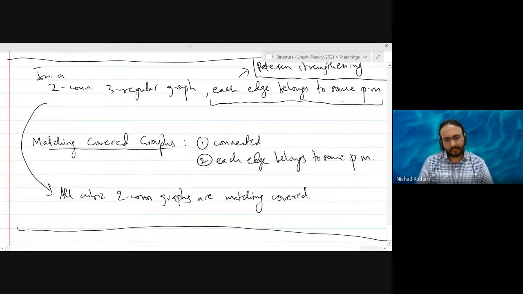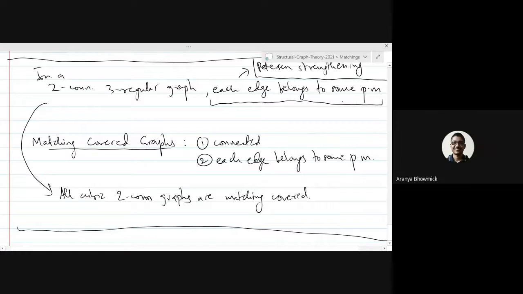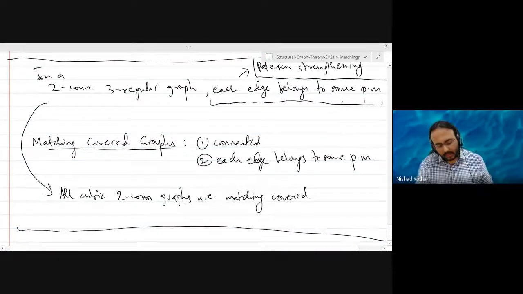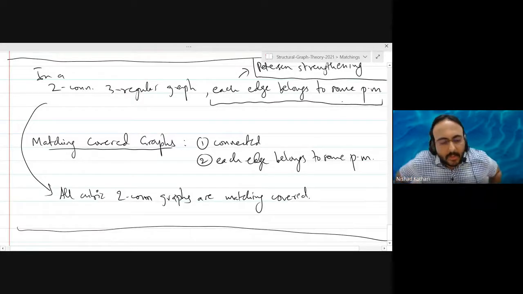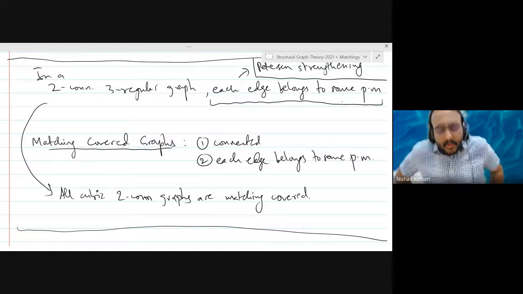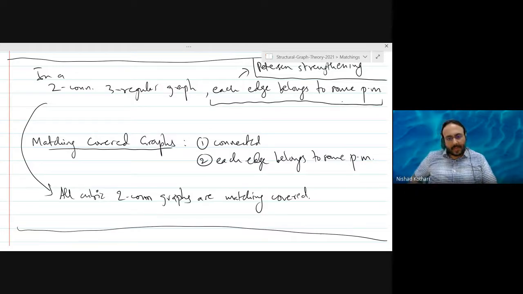Exactly. Okay. So are there any matching covered graphs which are not cubic two connected? Yeah, lots of them. You can take any complete graph on an even number of vertices, right? If you don't like that, you can take a cubic, sorry, a cubic two connected graph. You can pair up the vertices, like if there are some non-adjacent vertices, you can join them and basically put another perfect matching on your graph.